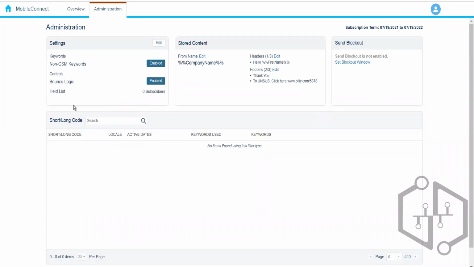Once the subscriber is added to the held list, it means they will be excluded from further SMS communication, and the subscriber will not receive any further SMS message. If you want to disable this, we can disable it.